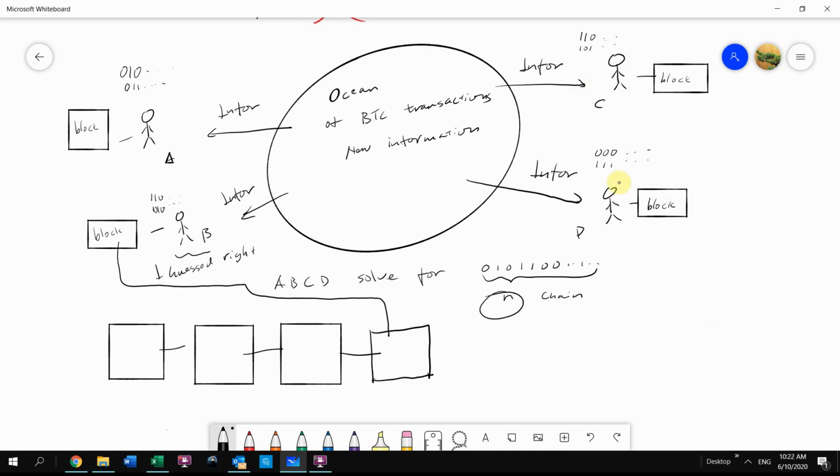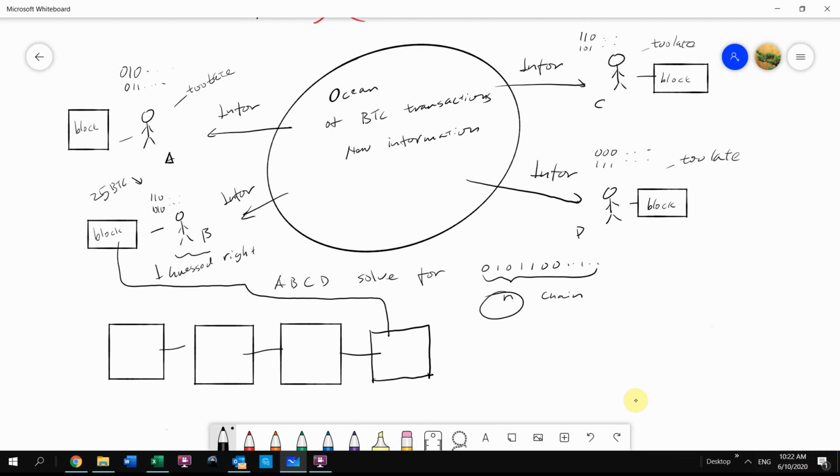Although they can solve it, even though they solved it, it will be too late for C, D, and A. So this person will say, oh, bummer, too late. I can still solve it, but it's just too late. And too late means they cannot get the Bitcoin, because the Bitcoin is only awarded to the person who solved this problem. So Bitcoin goes to him. He is a winner.